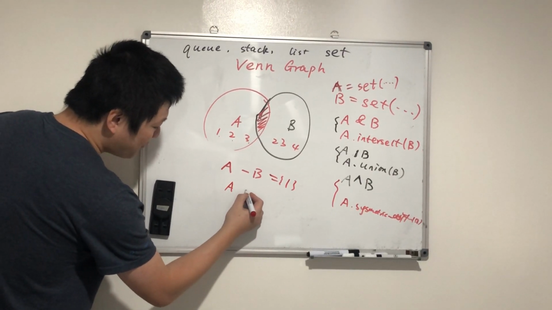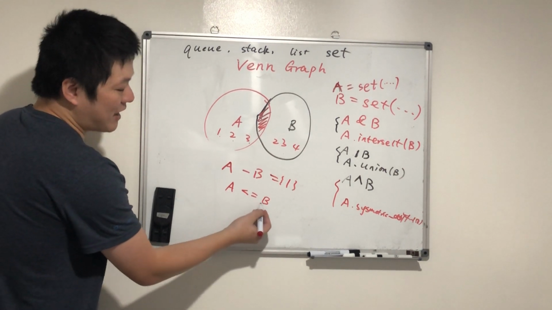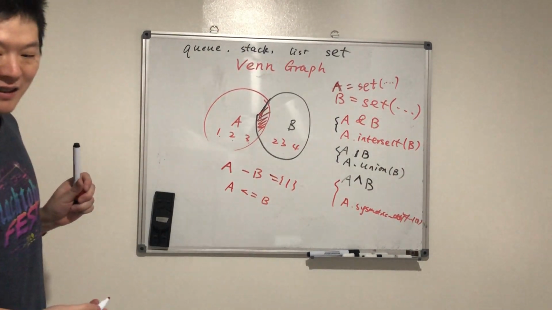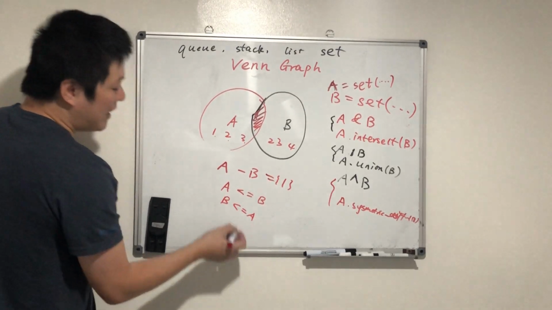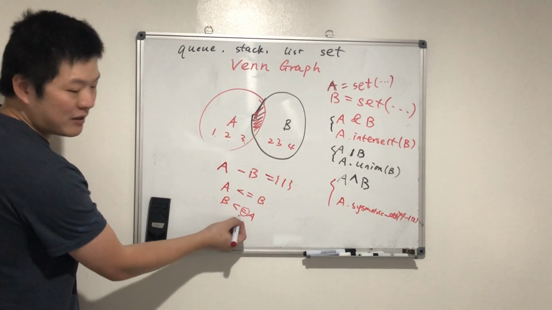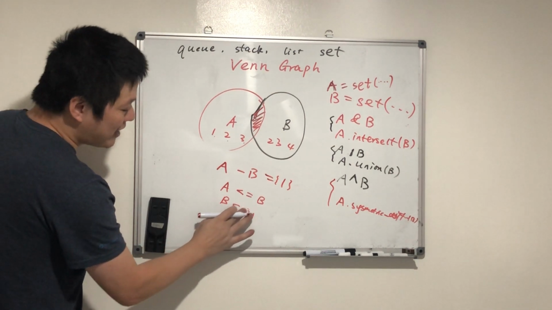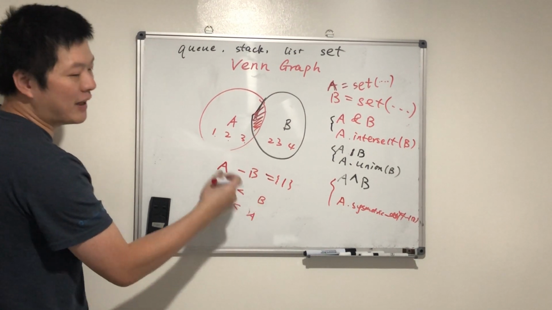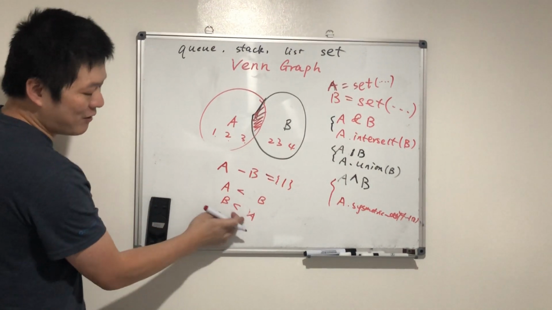A smaller or equal to B. We can say if A is a subset of B, or B is a subset of A. Look, any set is a subset of itself, because there's an equal. So if we remove the equal, then you exclude the equal case, which means it's strictly a subset of another one.